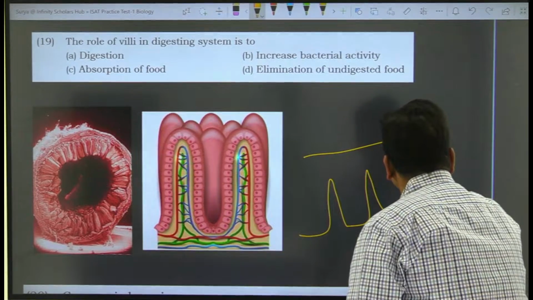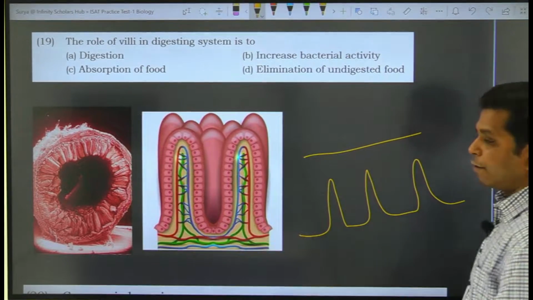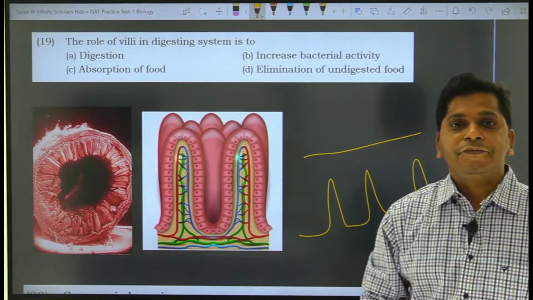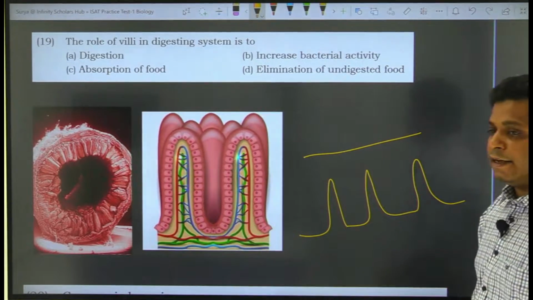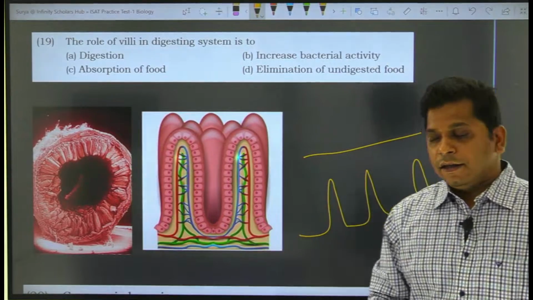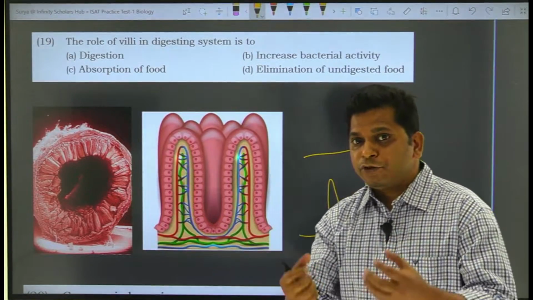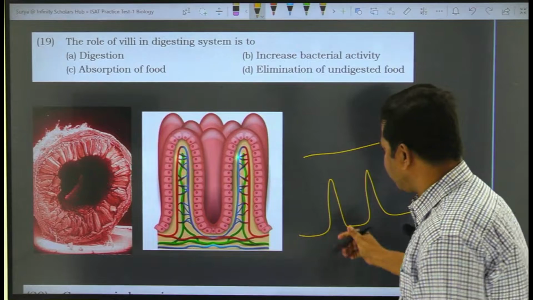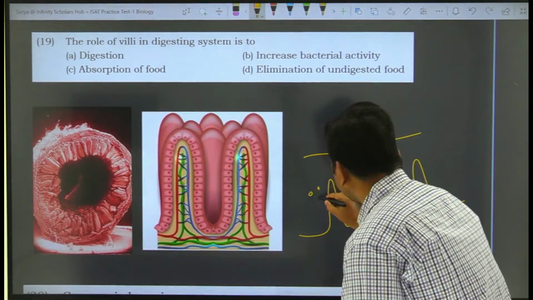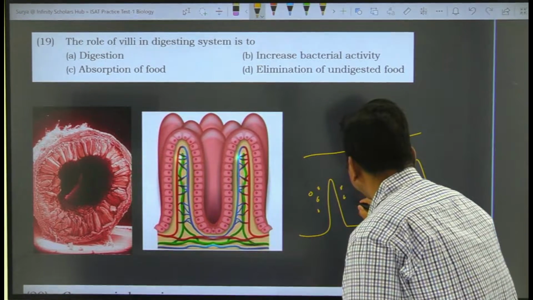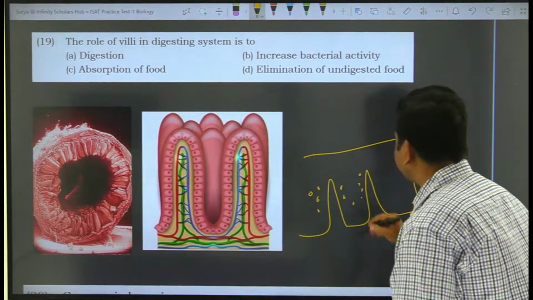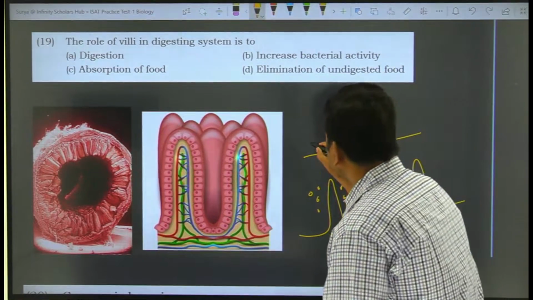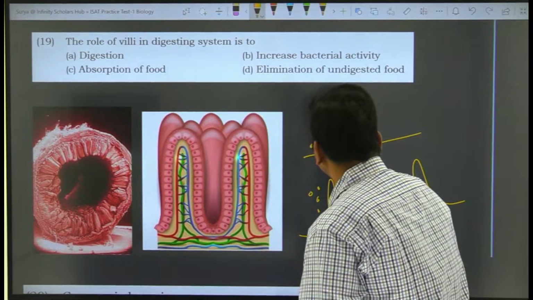If the finger-like projections emerge from the surface, what is going to happen? The surface area is going to increase. As the surface area increases, so does the absorptive property of materials. Suppose there are molecules present here. They can be absorbed at a higher quantity as compared to a situation like this.